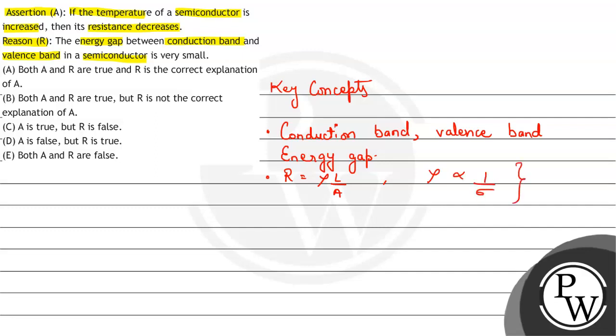Now I am going to make you understand the conduction band, valence band, and energy gap. The conduction band is the band in any material, like an insulator or conductor or semiconductor, which is responsible for the conduction of current or electrons in it.